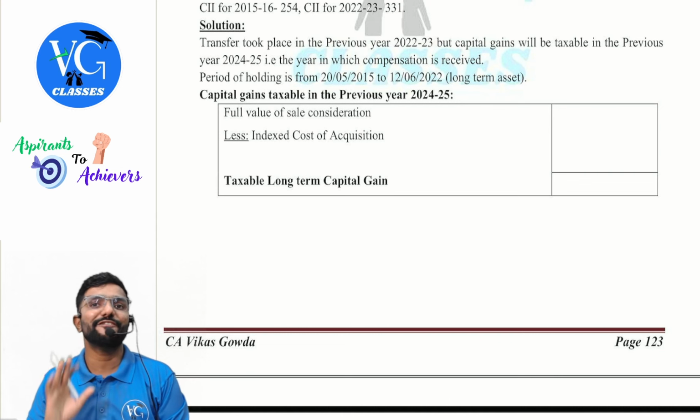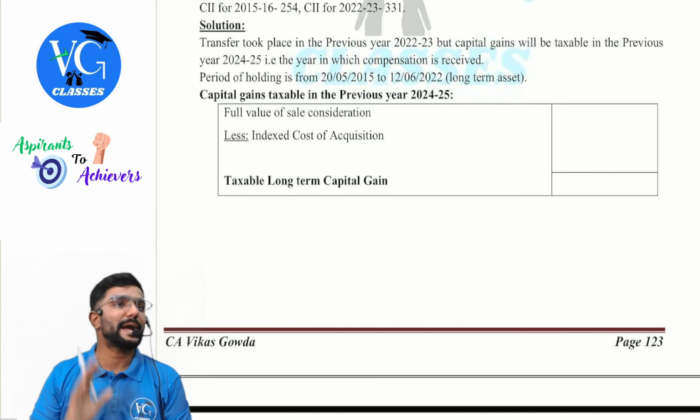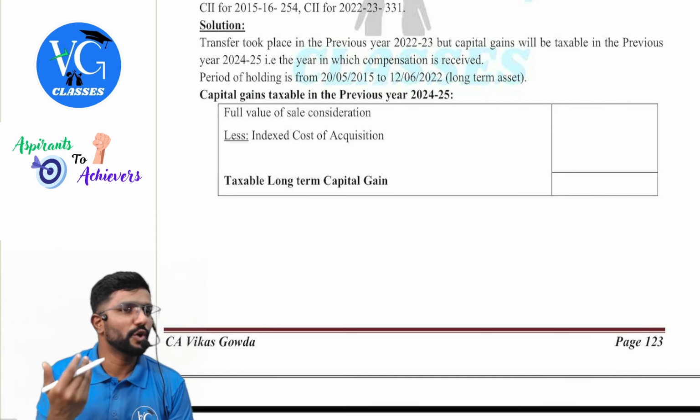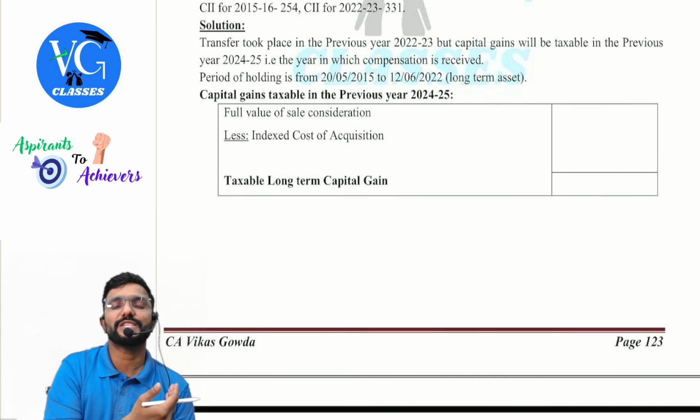Long-term asset. Guys, if by chance the question is silent about the capital asset, which capital asset they have not considered, always go with 36 months if the transfer is before 23rd July. If the transfer is on or after 23rd July, go with 24 months to decide whether it is long-term or short-term. They have to give the type of capital asset in the question, but if it is not given, go with 36 months if the transfer is before 23rd July, or if the transfer is on or after 23rd July, go with 24 months.